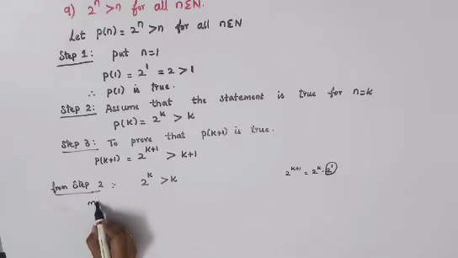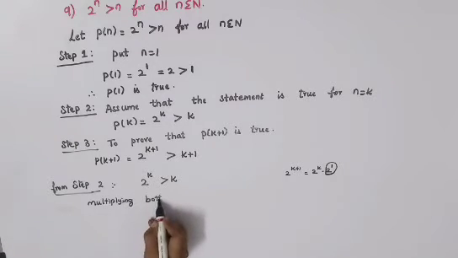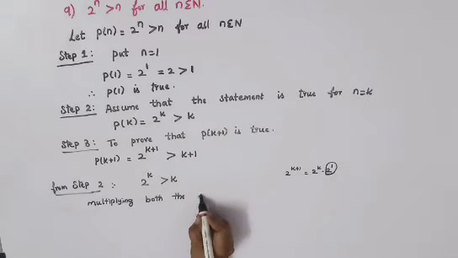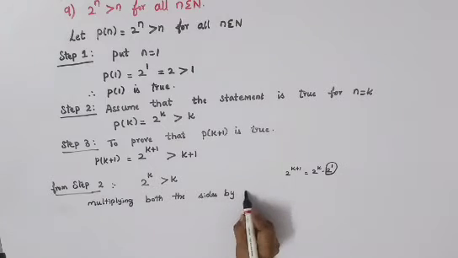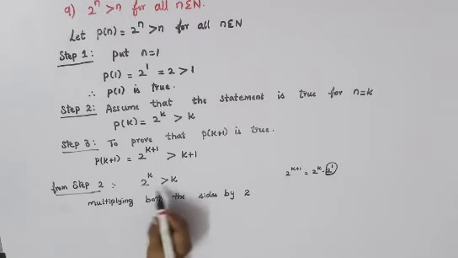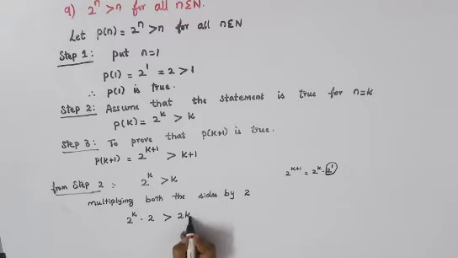Okay, so multiplying both the sides by 2. So here both the sides you will have to multiply by 2. So 2 power k into 2, which is greater than 2k. So this is 2 power 1, 2 is nothing but 2 power 1. You can replace it.